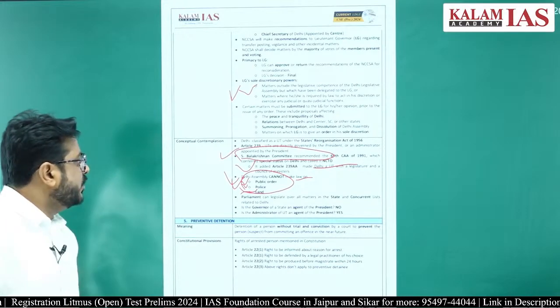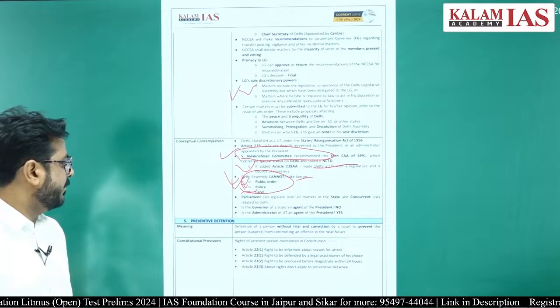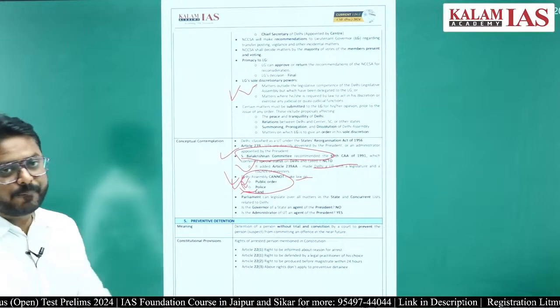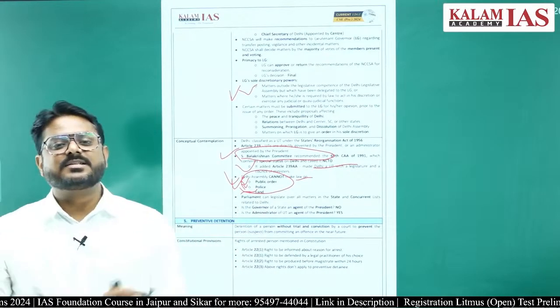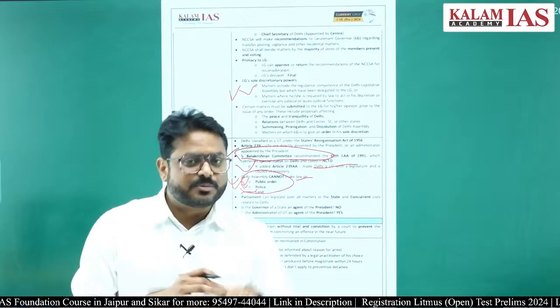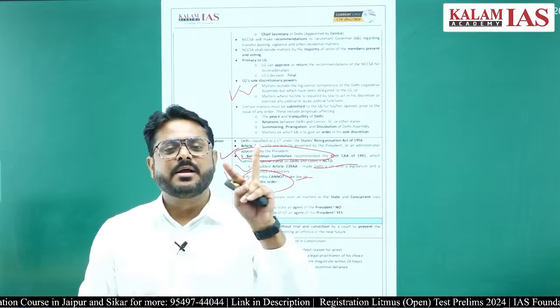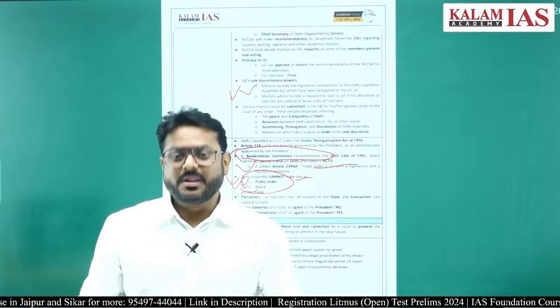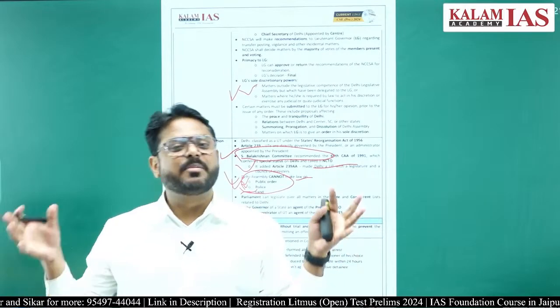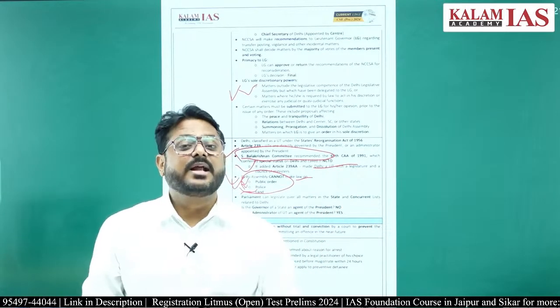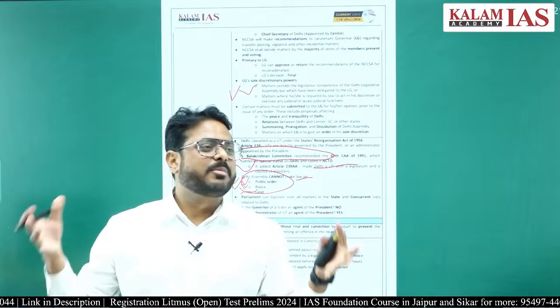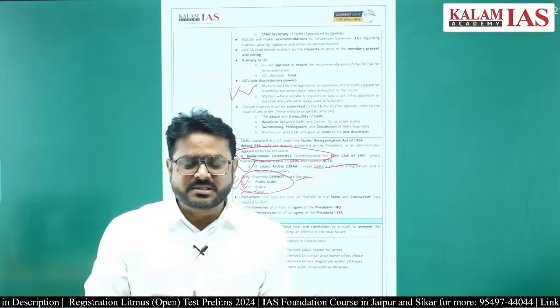Another thing which was in the news was preventive detention. Many times it has been in the news. Before we understand preventive detention, let us understand that there are two types of detention. One is punitive detention and another is preventive detention. In punitive detention, only when a crime has been committed will the person be arrested. That comes under punitive detention.